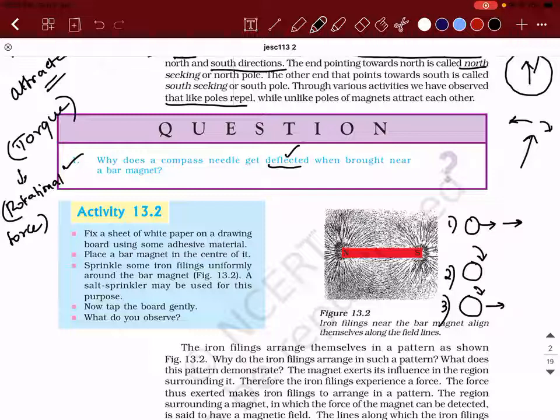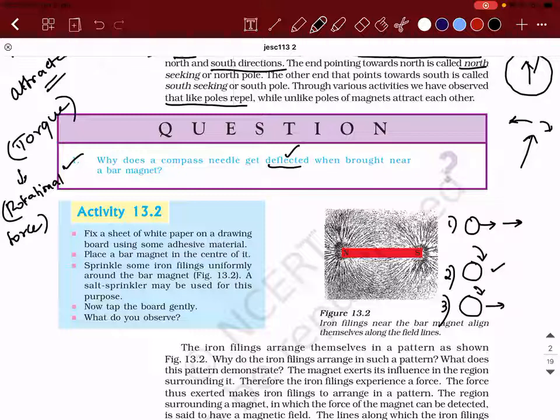Second, if it is revolving like this, it is called rotational motion, means it is only going to revolve. But the third one is having rotational plus translational motion. Now listen to this carefully. Last year you would have learned about force, but no one would have told you this point.